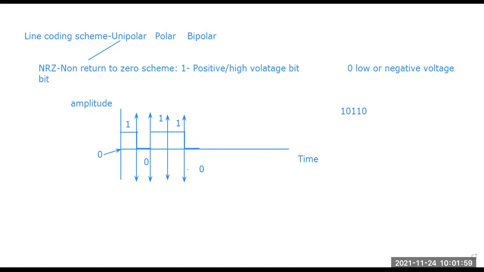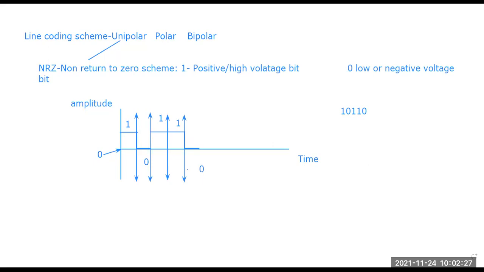Now this NRZ line coding scheme, we are talking about it for synchronization. Synchronization is where the speed of sending the message is a little bit slow. This NRZ is used for the slow speed synchronization transmission interface.